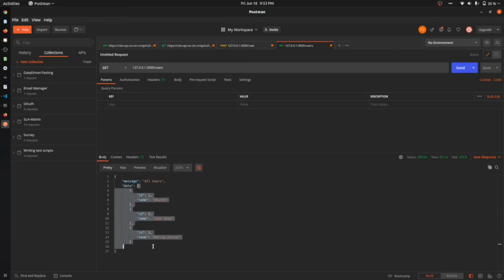So this is a way in which we can create APIs using Node.js. This was just a basic. There are many wide concepts in this part: how we can get data from URL, how we can get data from query, how to use put, how to use patch, how to use options and other stuff, but that will be explained in future videos.